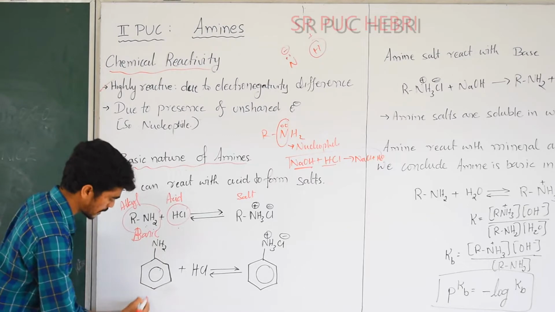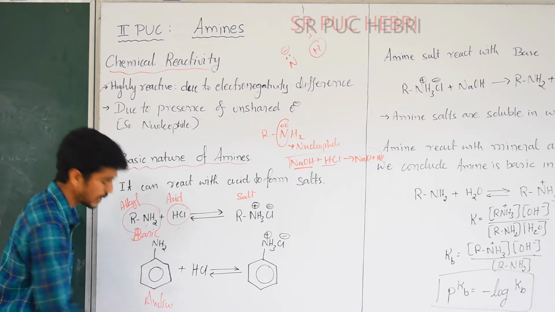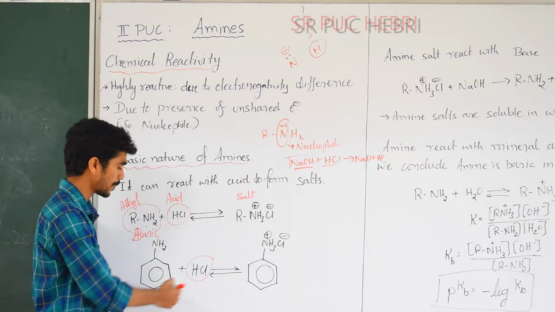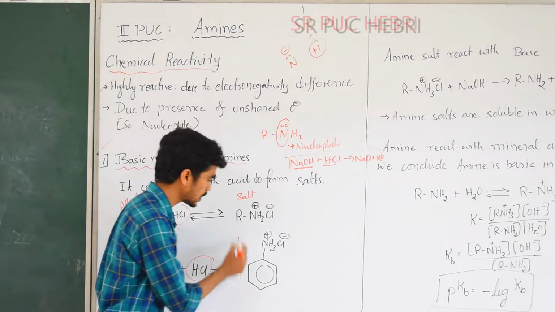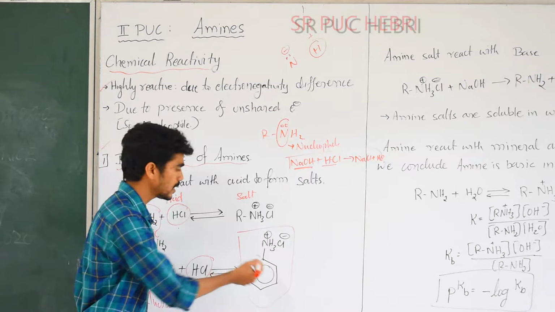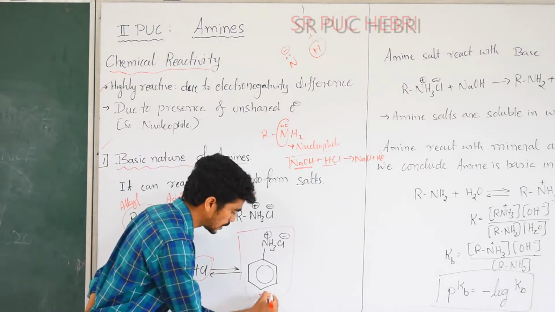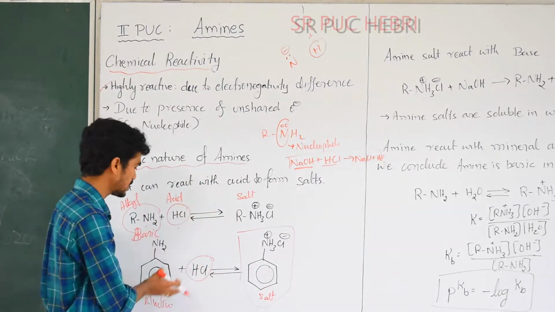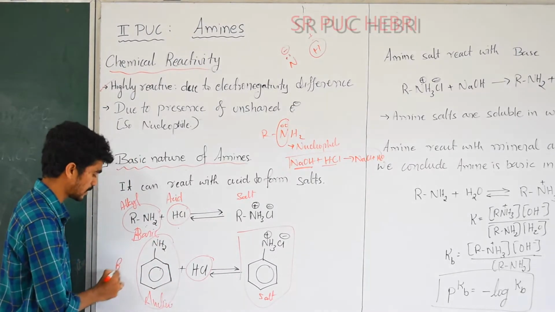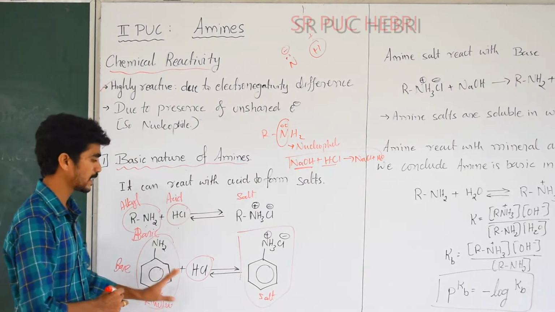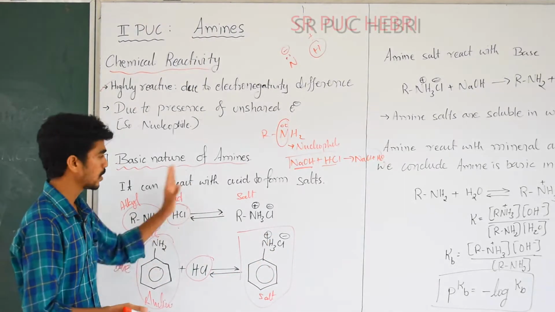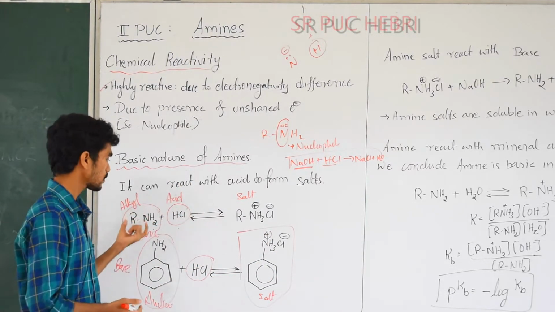One more example, we can take aniline. Aniline also reacts with HCl. HCl is an acid, aniline is an amine molecule. So the product formed should be an anilinium ion, or an N-substituted salt. Salt can form in this reaction. So we can confirm one thing: this should be a base. Only if it is a base can it be treated with an acid to form salt. So from this reaction we understood that the amine is basic.